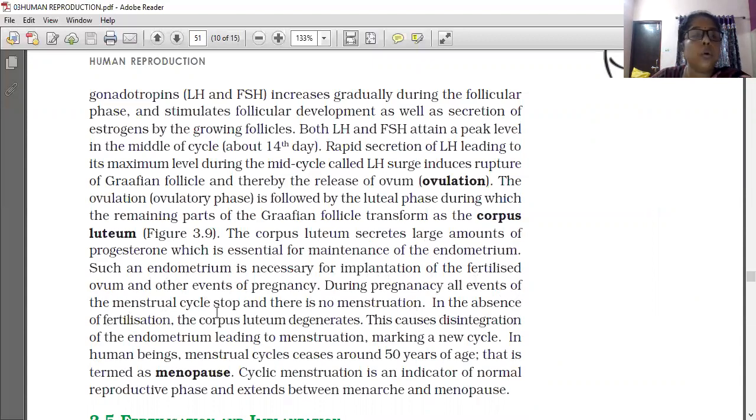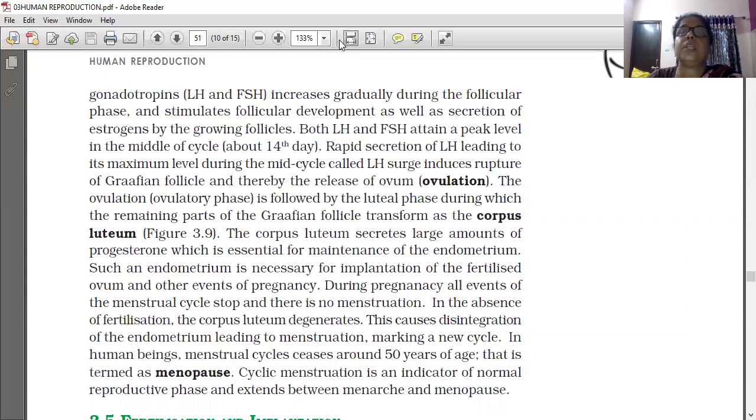During pregnancy, all events of the menstrual cycle stop and there is no menstruation. In the absence of fertilization, the corpus luteum degenerates. This causes disintegration of the endometrium, leading to menstruation and marking a new cycle. In human beings, the menstrual cycle ceases around 50 years of age, which is termed menopause. Cyclic menstruation can be considered the reproductive period, and it extends between the first menstruation, menarche, and the last one, menopause.